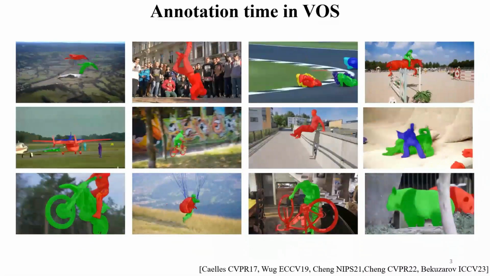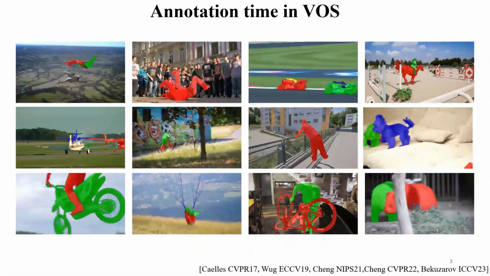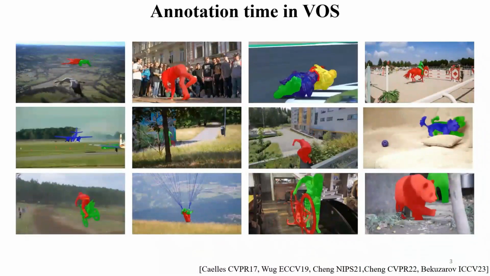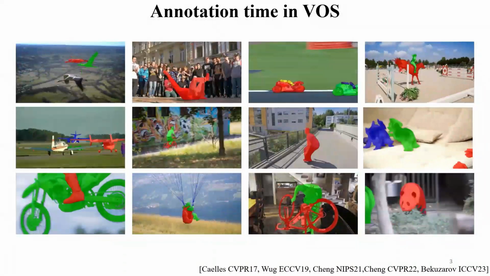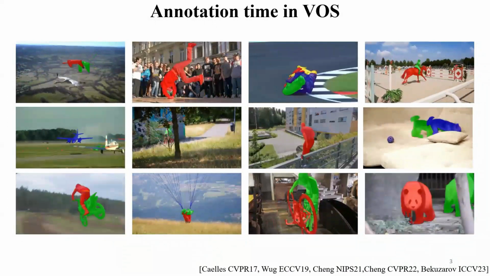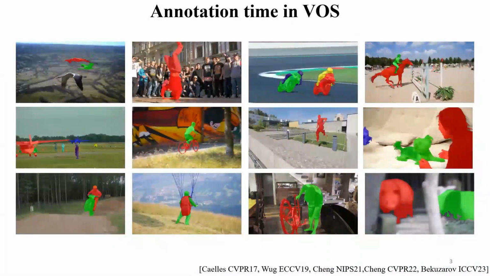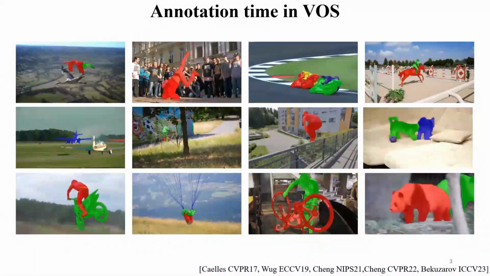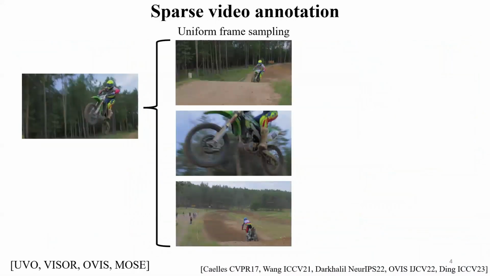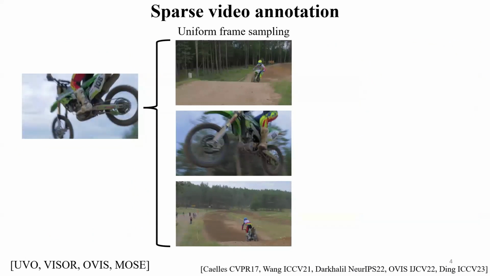However, training a VOS model requires videos in which the target objects have been manually annotated with segmentation masks. This process is expensive as it requires humans to manually draw a mask at each video frame. For instance, annotating all objects in all frames in these 12 videos would require almost 40 hours. To address this, the research community has turned to two solutions.